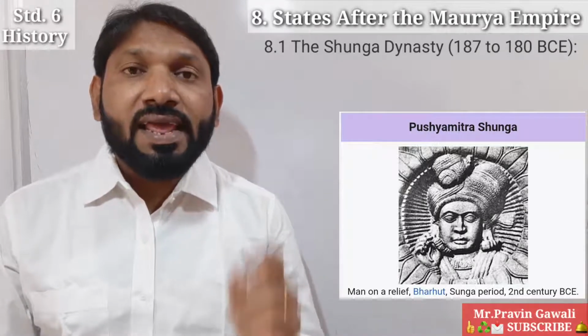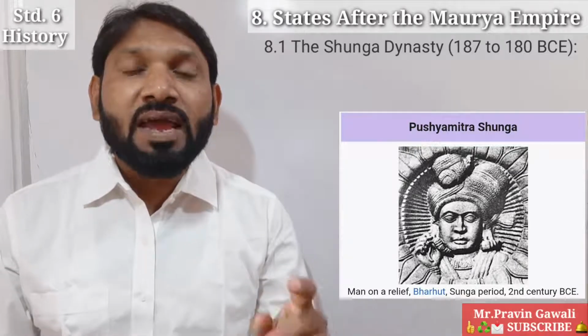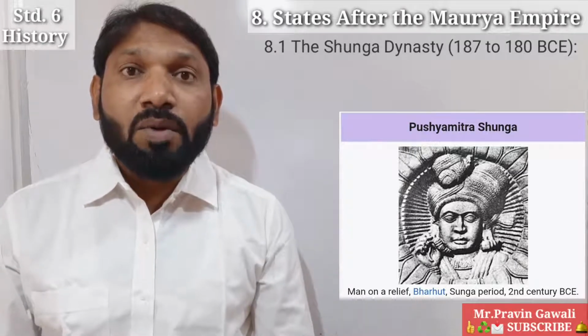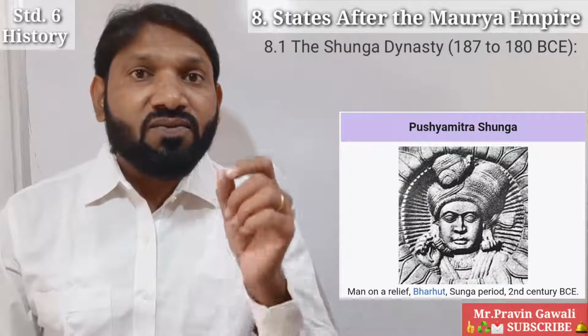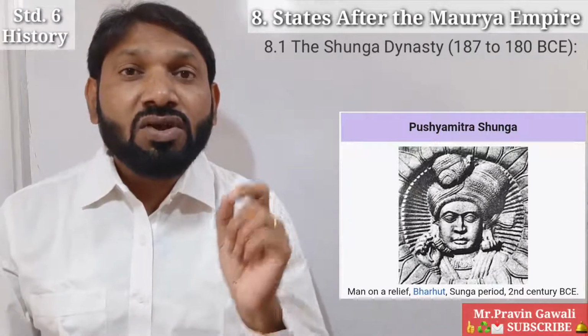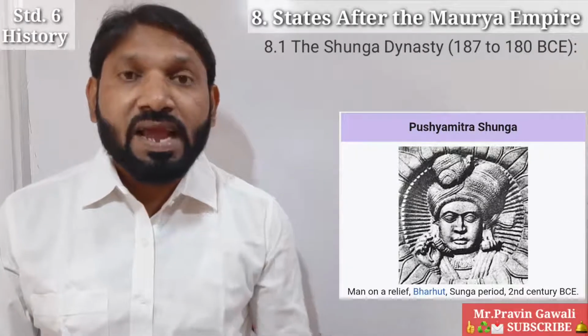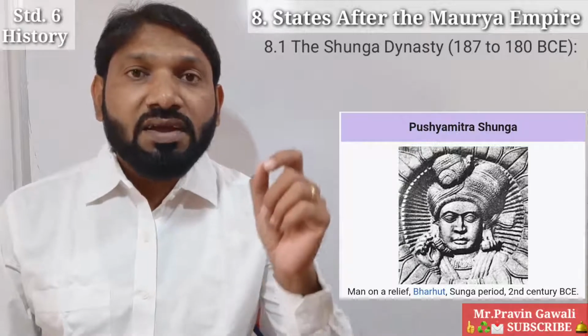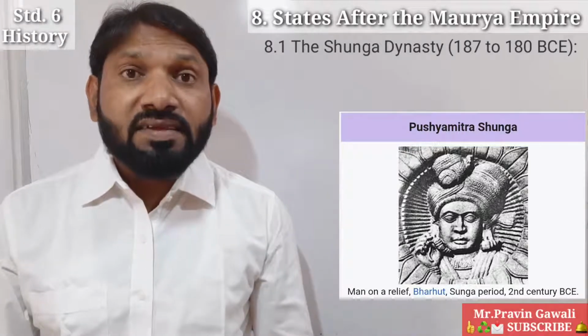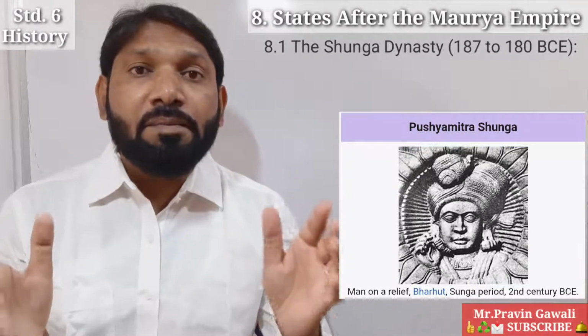And after killing him, he himself became the king. From here, the Shunga period started. It means that Pushyamitra Shunga established the Shunga Empire.